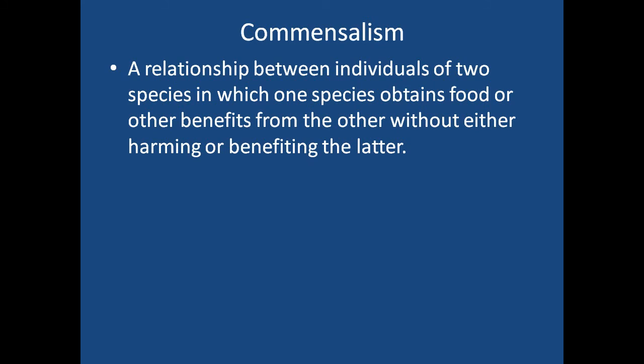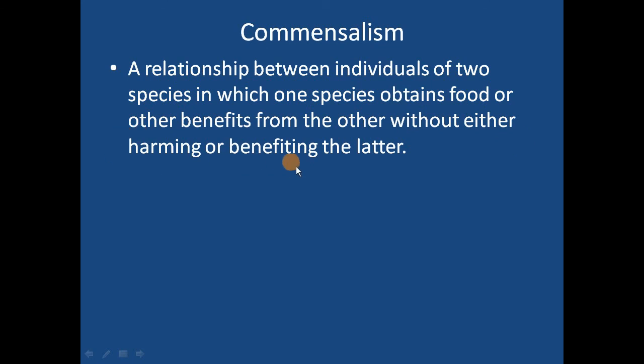So what is commensalism? It is a relationship between individuals of two different species, in which one species obtains food or other benefits from the other without either harming or benefiting the latter.